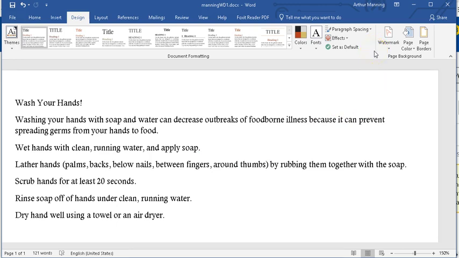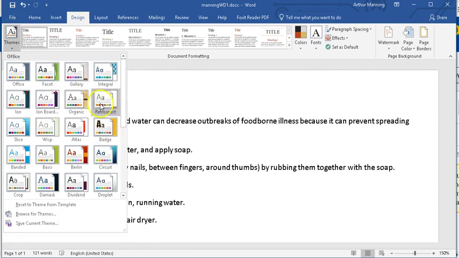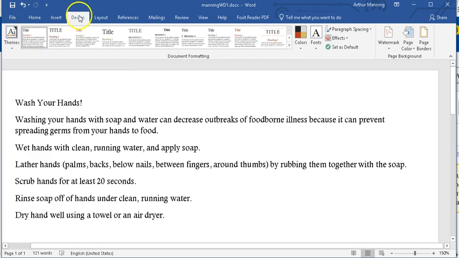Nice thing about themes is you can write a document and later on decide you want to choose a different theme. Microsoft lets you. You can always come back and try a different theme. It'll affect your whole set of fonts and colors. But for now, I'm choosing the slate theme before I start making other changes.